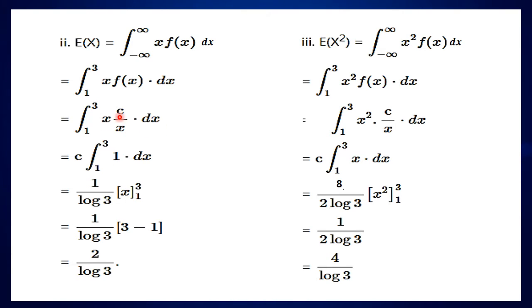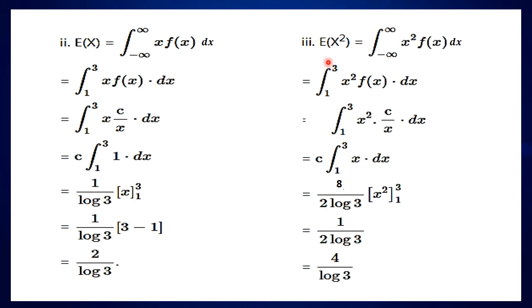Then we have c is a constant and x is getting cancelled here, then integral 1 to 3 1 dx, then integral 1 dx is x and we apply the limit. Also we can substitute the value of c is 1 upon log 3 and we substitute the upper limit for x, that is 3 minus lower limit is 1. So 1 upon log 3 into 2, that is 2 upon log 3 is the value of expectation of x.